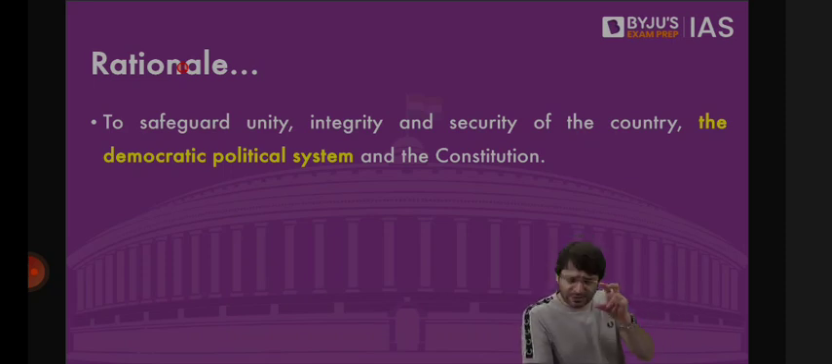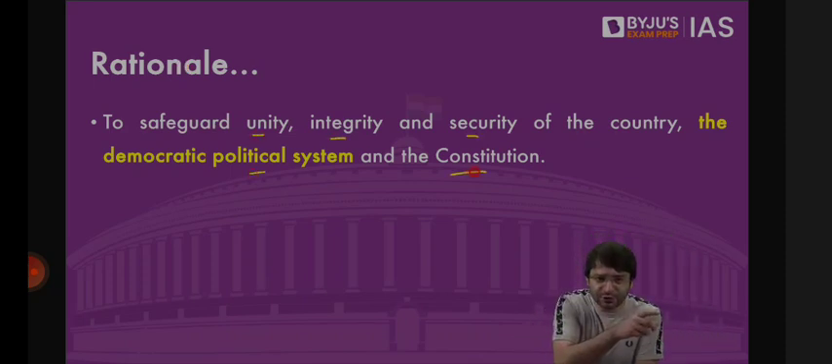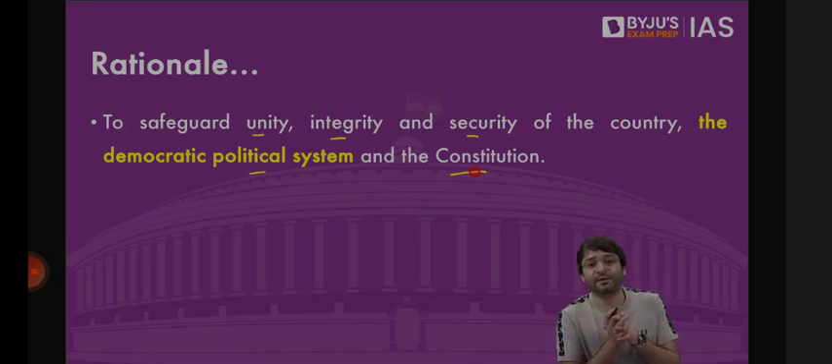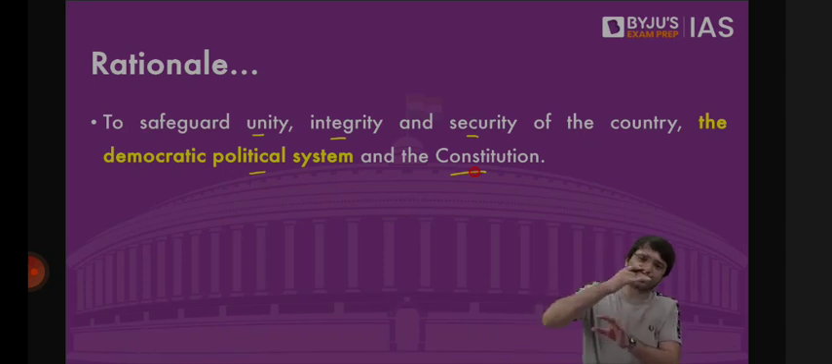But what is the rationale behind having these emergency provisions? To safeguard the unity, integrity, security of the country, the democratic political system, and the constitution. If in a state the constitution is violated, we will use emergency provisions and convert the federal polity into a unitary polity. If there is a threat or danger to the unity, integrity, and security of India, if there is war, we will convert, using emergency provisions, our federal polity into a unitary polity. But this will only be for a temporary period. This won't be forever, because this is for emergency requirement. Once those conditions are gone, our constitution will again assume the shape of a federal polity.